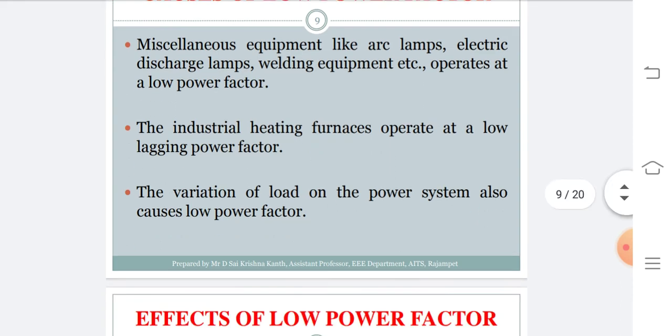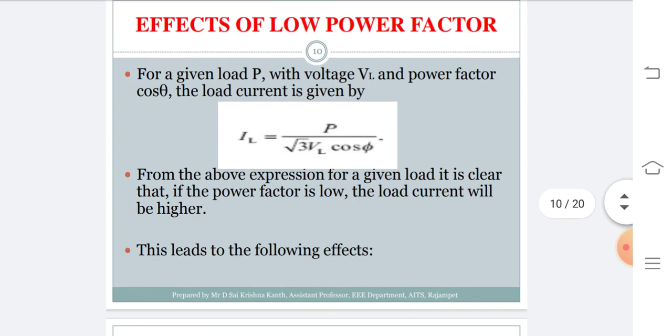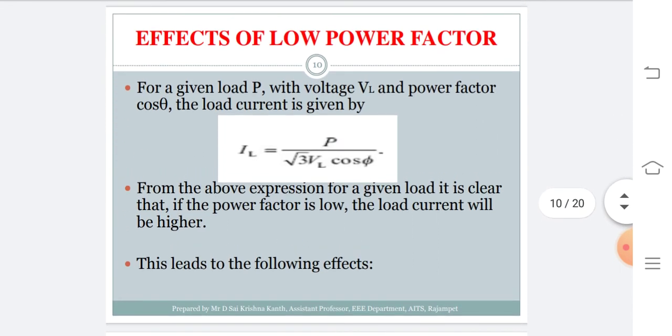Okay, now we shall see the effect of this low power factor on a given power system. As I have said, the expression for power in a 3-phase system is P equals root 3 VL IL cos phi, where P represents 3-phase active power, VL represents line voltage, IL represents line current, and cos phi represents the power factor.